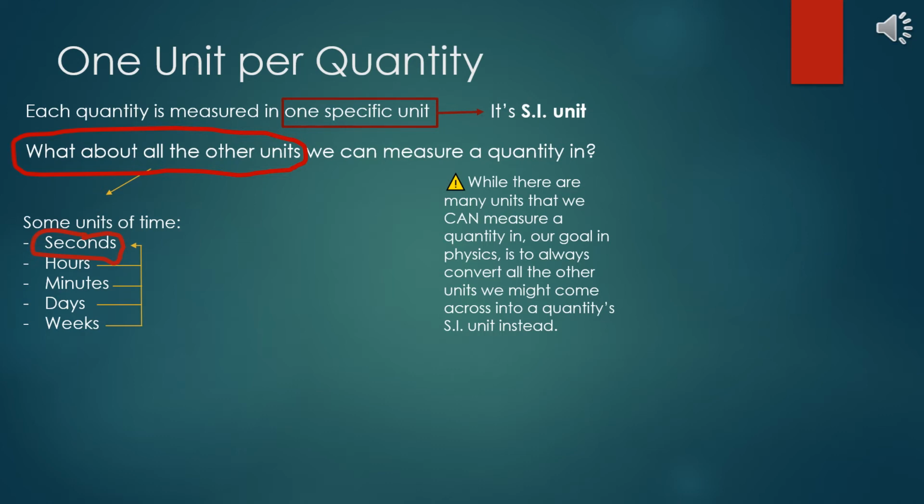So if we had 1 minute, instead of writing 1 minute, we'd write 60 seconds, because seconds is the SI unit, not minutes, even though 1 minute and 60 seconds mean the exact same thing. This idea of converting a unit, though, is another concept that I will of course talk about in a separate video. Let's look at one more example now.